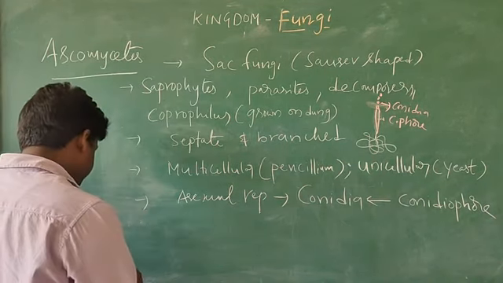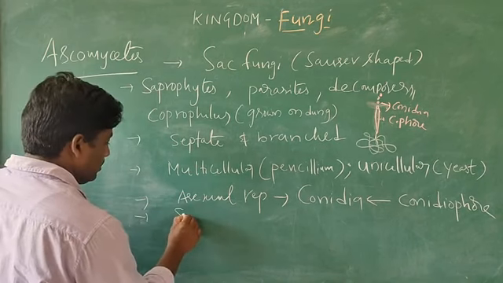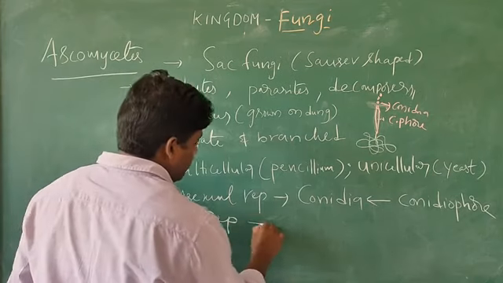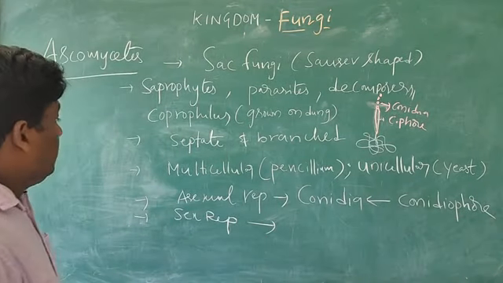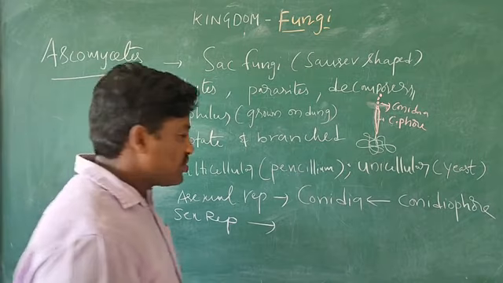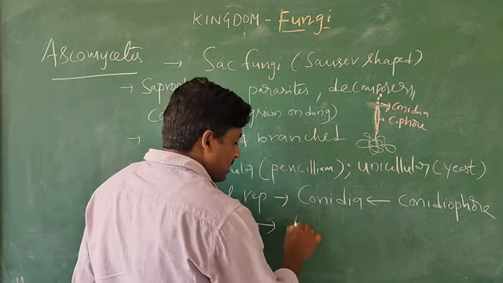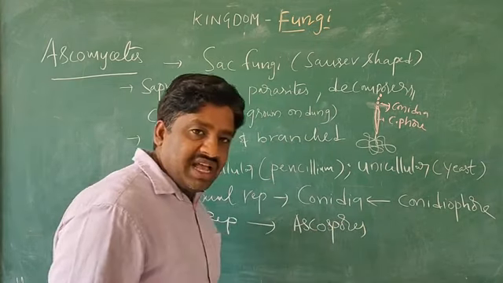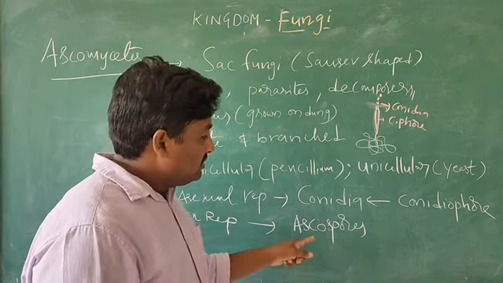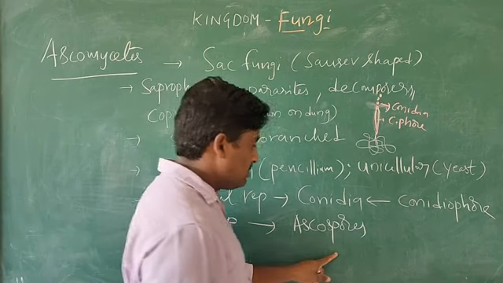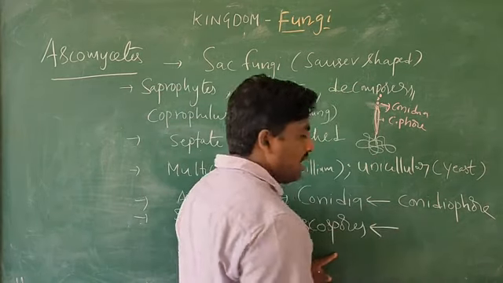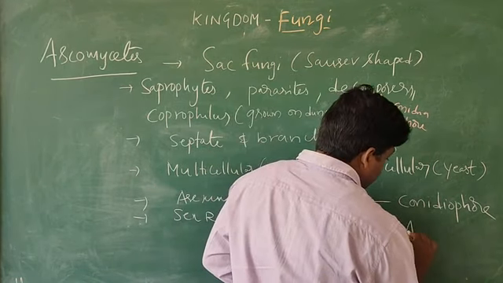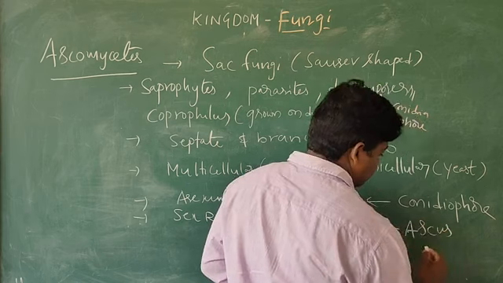Next, sexual reproduction. As a result of sexual reproduction, finally ascospores are formed. These ascospores are released from the ascus.